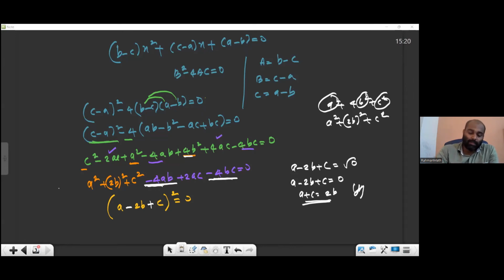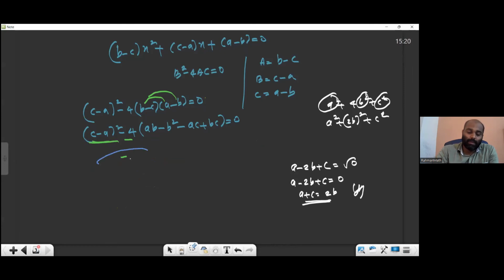Green one means I just expanded this one. This is the expansion, a class 8 topic. What is A minus B whole square? In class 8 you learn: A square minus 2AB plus B square. And after that, minus 4 I took inside: minus 4AB. Minus 4 into minus B square will be plus 4B square.